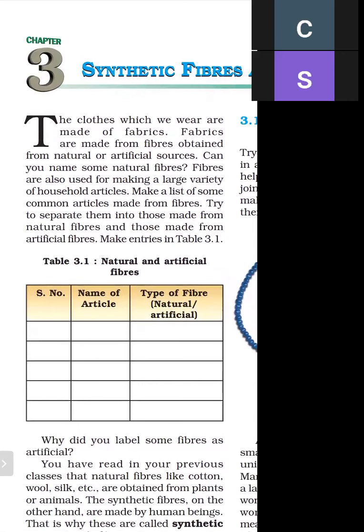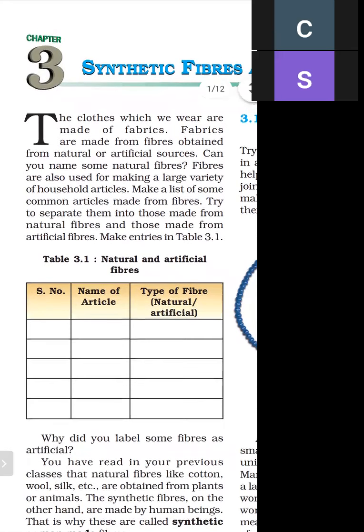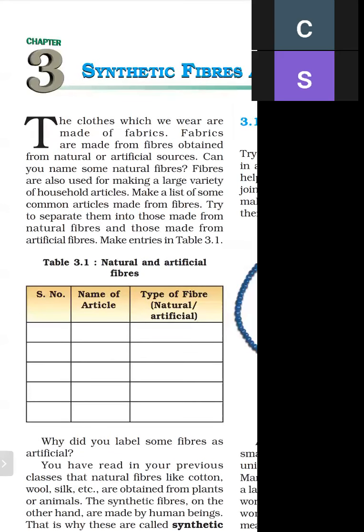For example, jute bag: name of the article is jute bag, and type of fiber is natural. Another article is cotton wool, and type of fiber is natural fiber. You can write any other item made from natural fiber or artificial fiber.